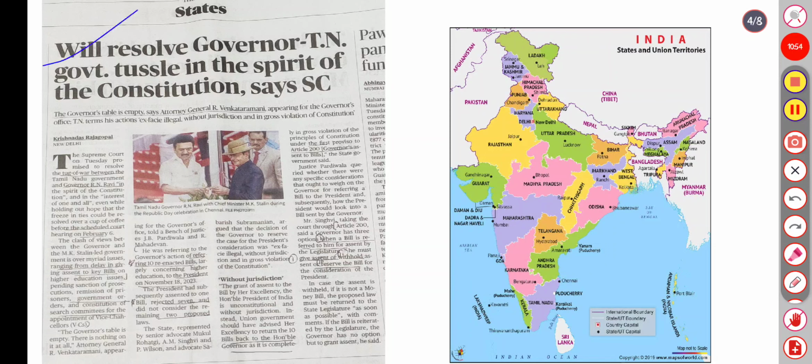So, the next news: will resolve Governor and Tamil Nadu government tussle in the spirit of the constitution, says SC.